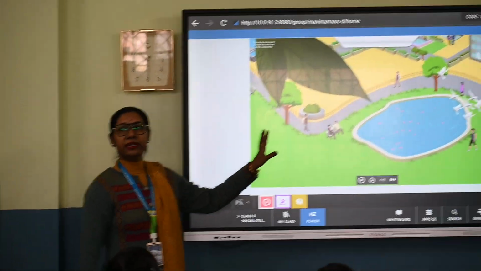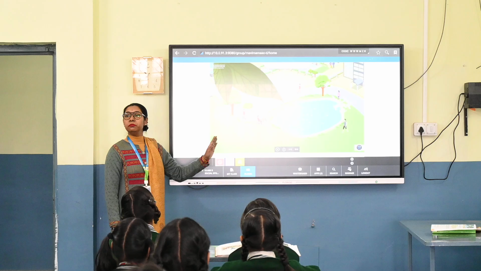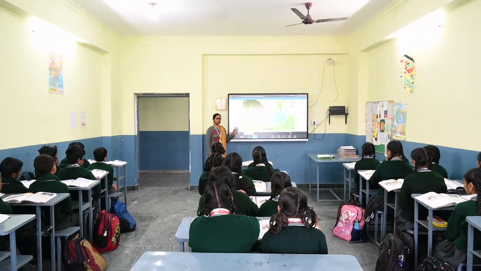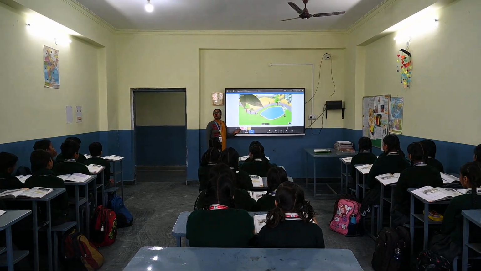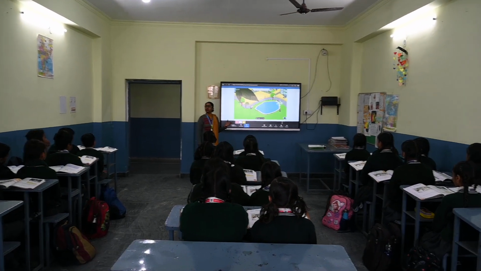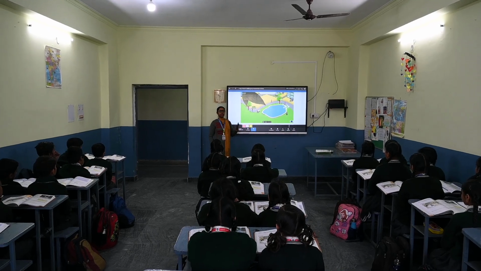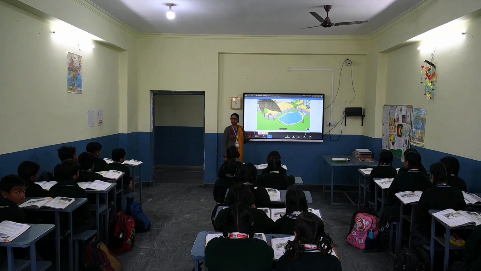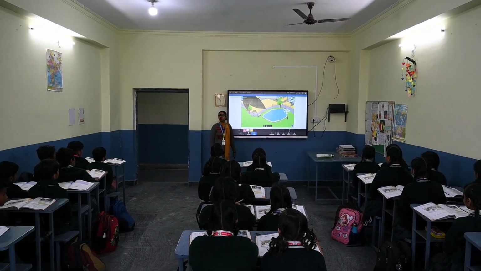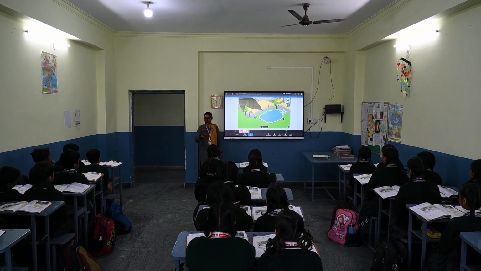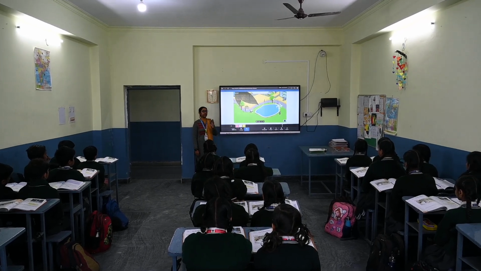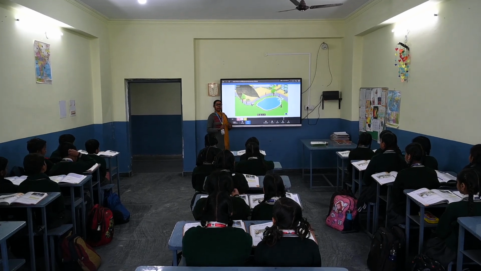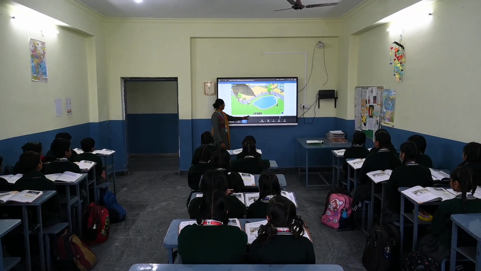So what is the environment made of? Natural things, human beings and human-made things. Natural things means what? Air, water, plants. These are all the natural things. And human beings, that is what we are. And man-made things are the artificial things. Like in our surroundings, what artificial things are there? Fan, table, chair, benches, everything is man-made. So all of these things together make our environment. Okay?